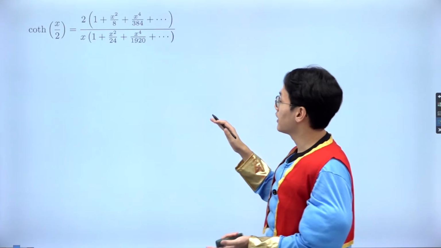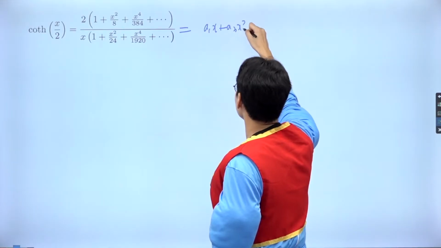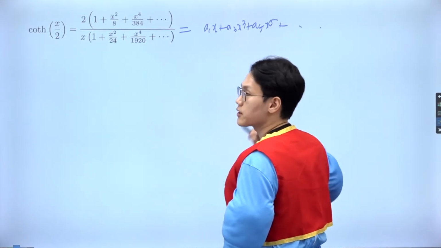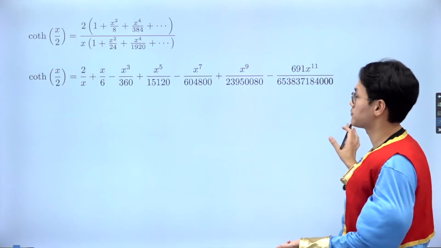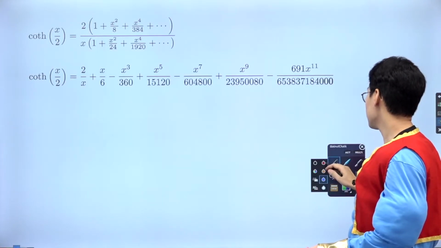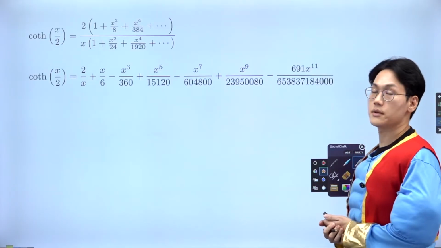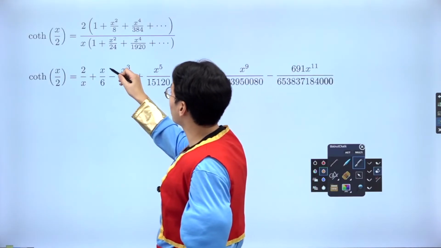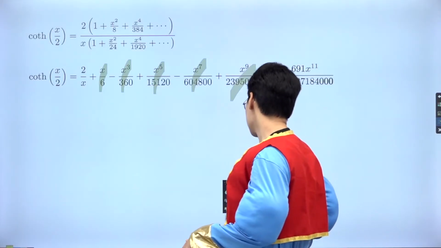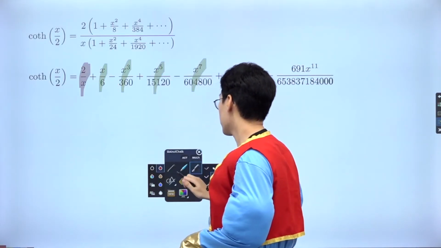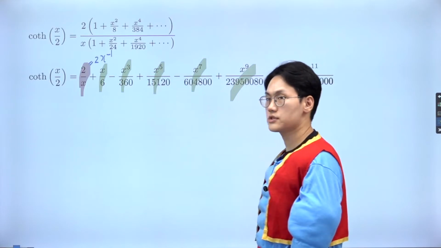So I do that, and then this is going to be made of a bunch of odd terms. It's going to be a1x, a3x cubed, a5x to the 5, on and on and on. Let me quickly show you that. So if I do that, I get the following odd terms. Okay, so that's brilliant. However, there's a little bit of a strange term that we do not usually see for the Maclaurin series. In fact, we got everything odd, such as 1, 3, 5, 7, 9. But in this term, however, there's a strange behavior going on with the 2 over x, but by no chance, this is still odd, but a negative power, such as negative 1.